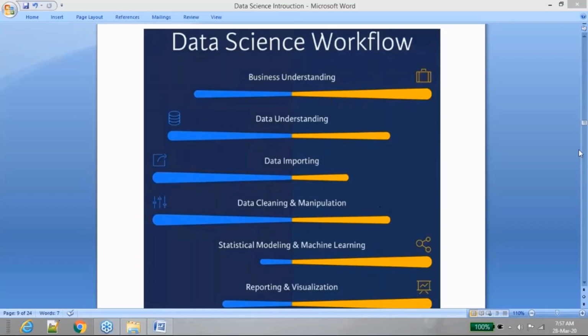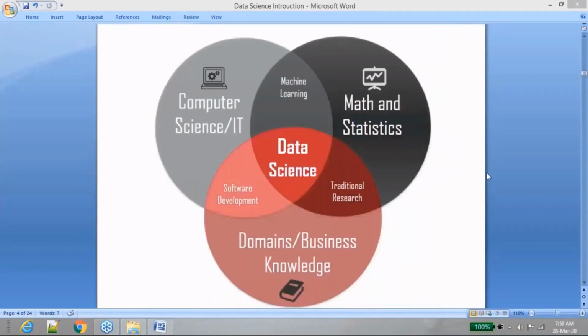So as you could see, overall, what are the skills that you should be having? Overall, you should be good at the three major pillars of data science, or three major pillars of any organization, which are computer science or IT knowledge, mathematics or statistical knowledge, and very importantly, domain or business knowledge. So these are the three major components that you should have, or you should have a fair understanding of all these things.